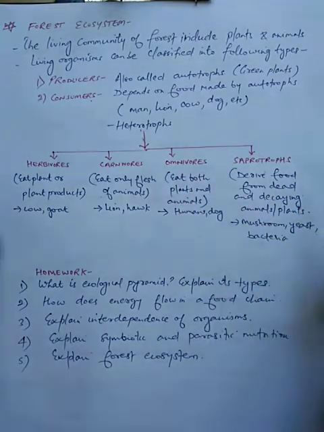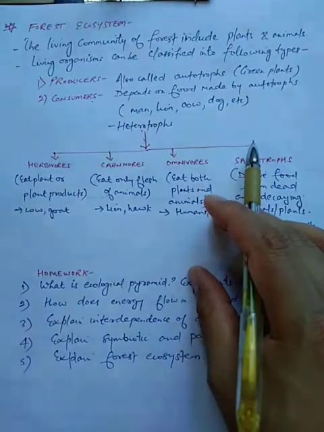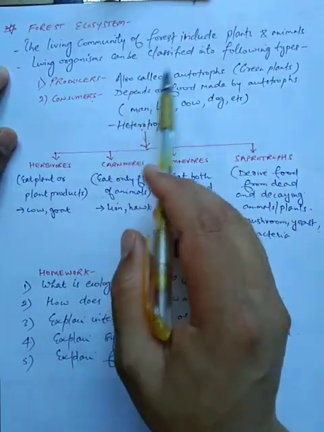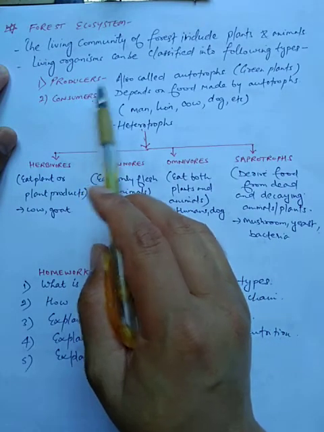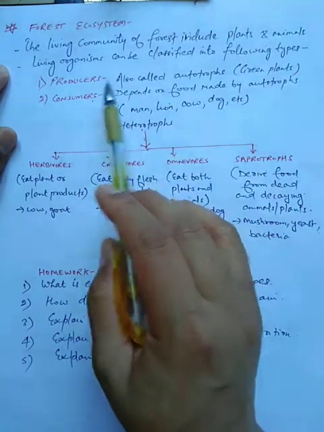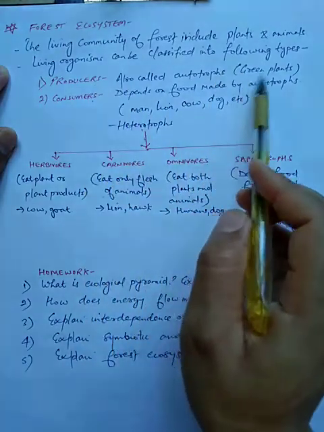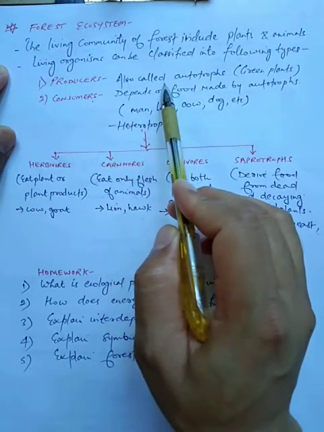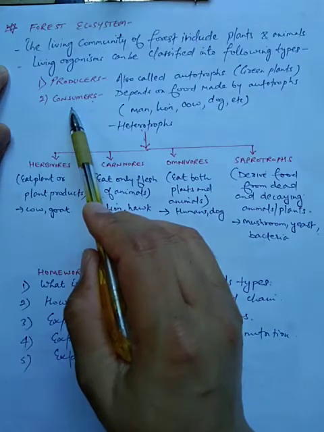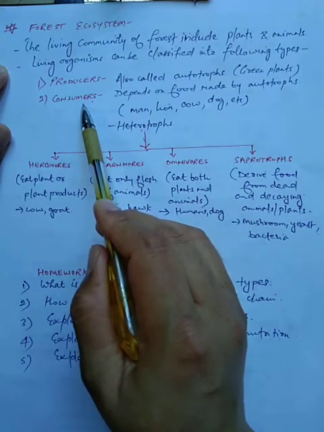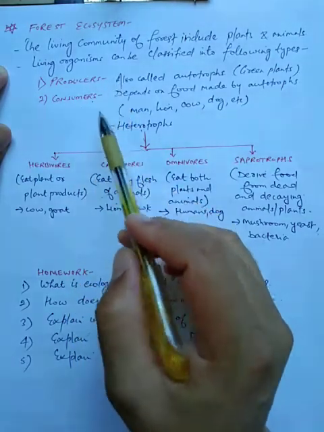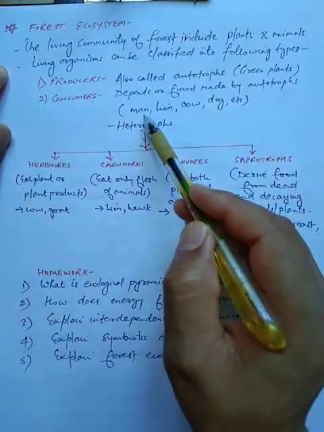Now forest ecosystem. You all know the living community present in the forest are plants and animals. Now these living organisms can be classified into the following. Producers, you all know producers, they are also known as autotrophs. Producers, for example green plants. Producer means they are able to make their own food by the process of photosynthesis. Consumers, these consumers are known as heterotrophs. They are not able to make their own food and they depend on producers for their food. Now you can see students, man, lion, cow, dog, etc.